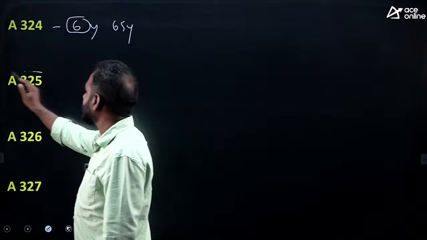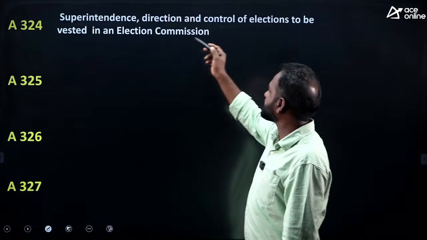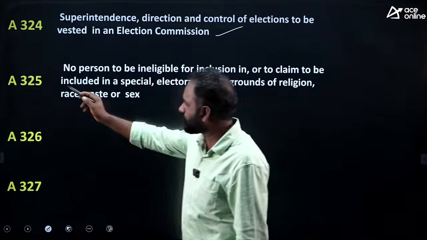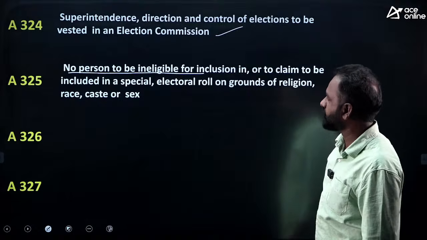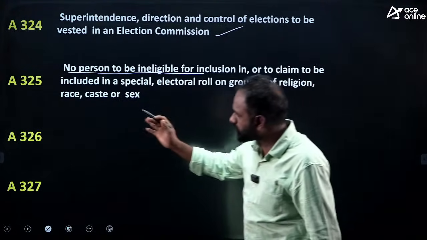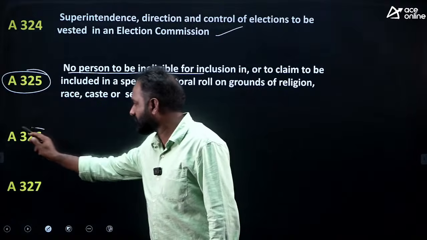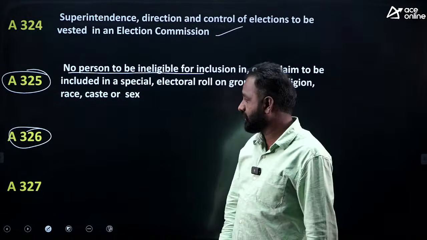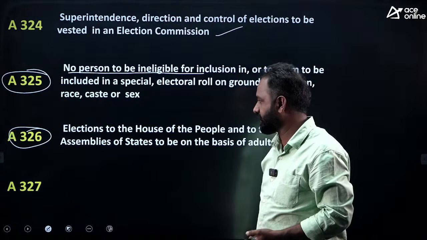And next one, Article 325. Of course, this is about the Election Commission. Article 325: no person to be ineligible for inclusion or claim to be included in a special electoral roll. Article 325 talks about the electoral rolls. Okay, this is Article 326. So Article 326 is talking about the voting right.